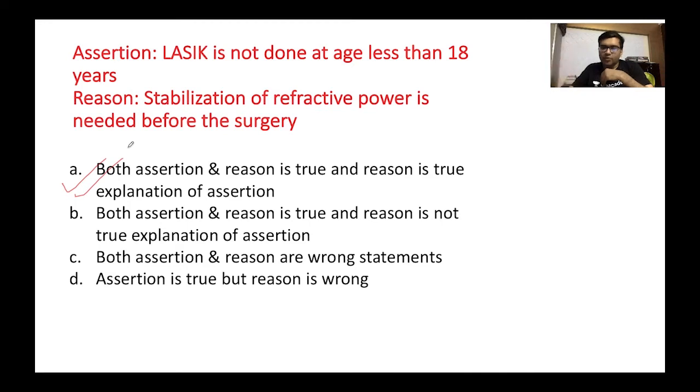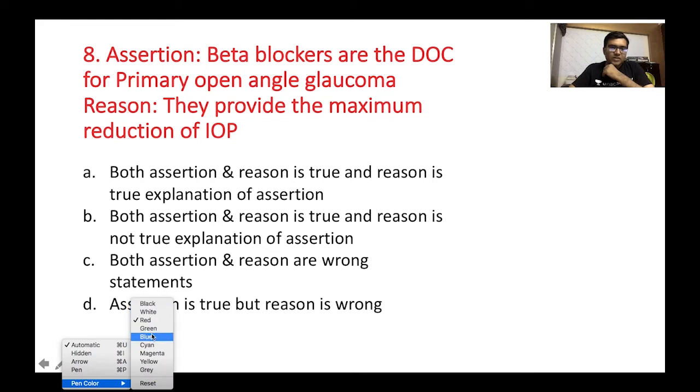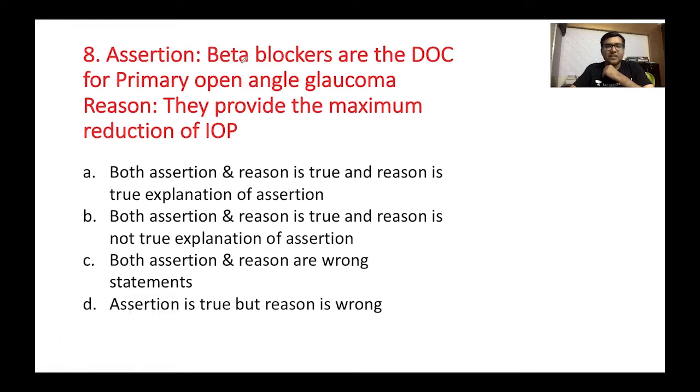Okay, so now we move to another question where let's say assertion is beta blockers are the drug of choice for primary open angle glaucoma. Reason, they provide the maximum reduction of intraocular pressure. Okay, so now see this question. So let's see the first assertion. Beta blockers are the drug of choice for primary open angle glaucoma. So this is wrong.